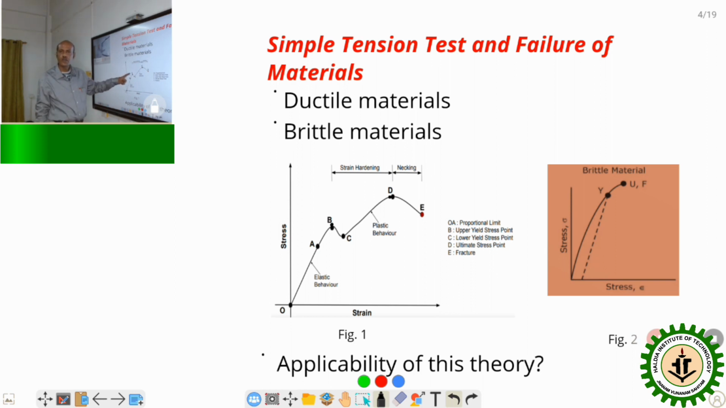Why? Because after crossing this point, there will be a permanent set produced in the body. So that means when the load is removed, the body will not come back to its original position. Means there will be some strain present in the body. So that's why, as per engineering sense, the body has failed.